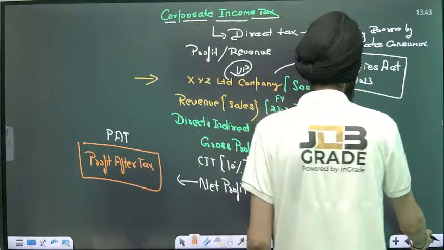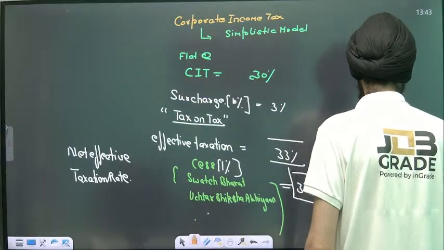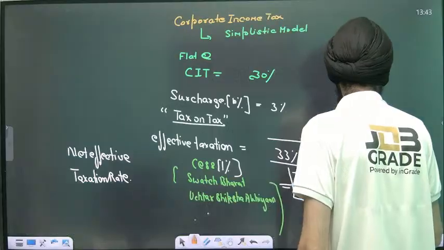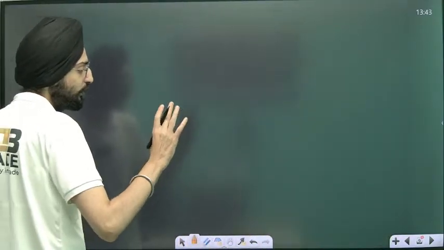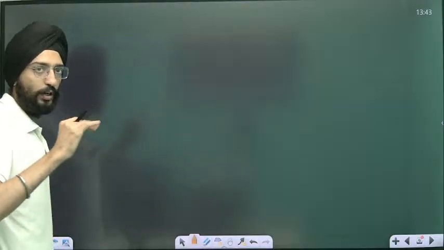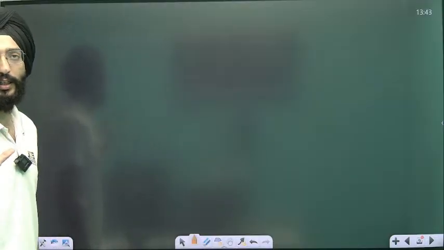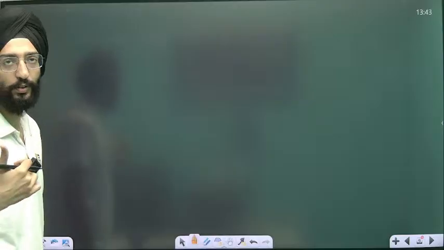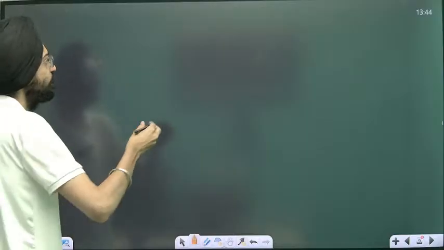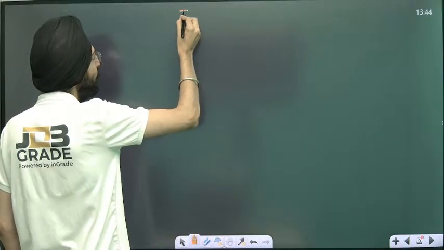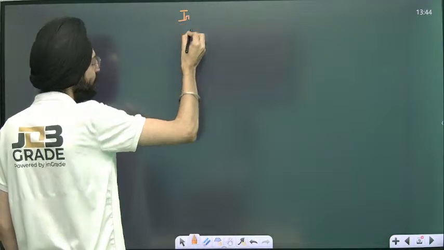Okay. Let's move on to the next thing, called indirect taxation. In indirect taxation, first we're going to study what VAT is. If you understand this, trust me, GST is easy peasy for you. You need to understand what VAT was, and you will get to know what GST is.